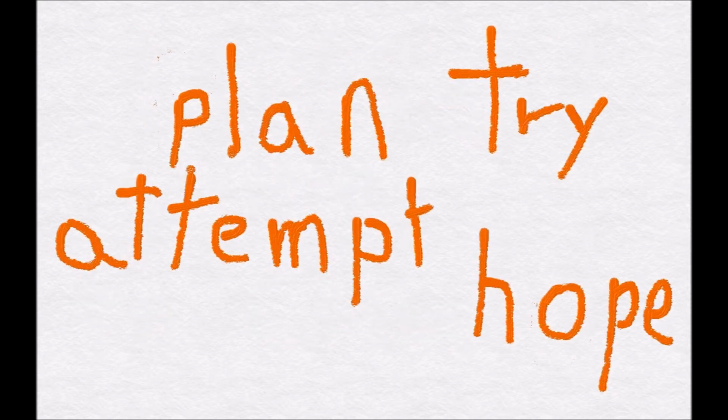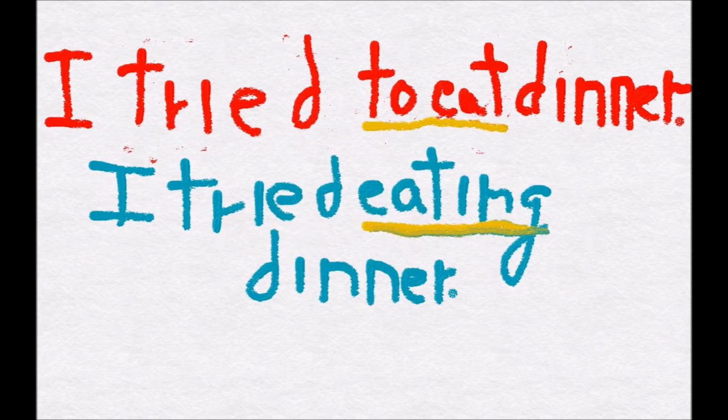So there are a number of verbs, plan, try, attempt, hope, that indicate incomplete action. You plan to do something, it doesn't mean you've done it. You try to do something, it doesn't mean you did it. So these verbs tend to use the infinitive. Here, I tried to eat dinner. Now, this indicates that you tried doing it, but you didn't do it.